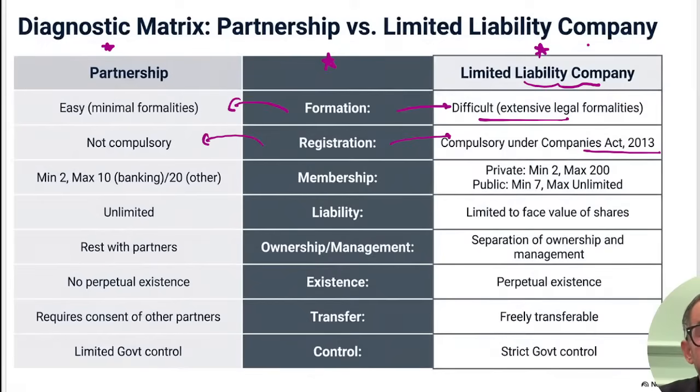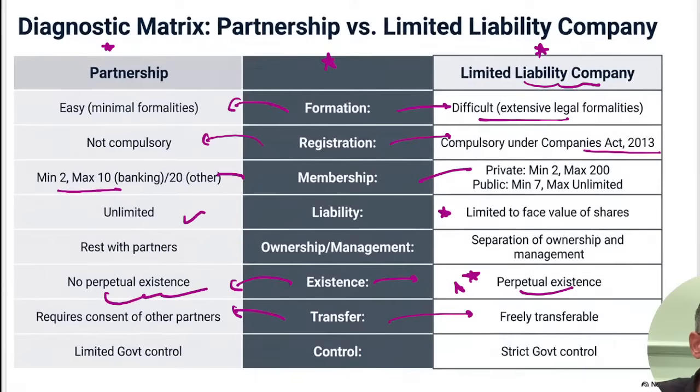So limited liability partnership is kind of a combination of a partnership firm as well as a joint stock company. It has perpetual succession also. It gets asked many times. Please do remember this. Limited liability partnership has perpetual succession. In case of a partnership firm, the death of partners will dissolve the firm. Liability unlimited, limited by shares. Minimum, maximum same numbers, and here it is maximum 10 and 20 in other cases. Banking 10. When it comes to transfer, it requires partners' consent, freely transferable. Control, strict control, here we have limited control.